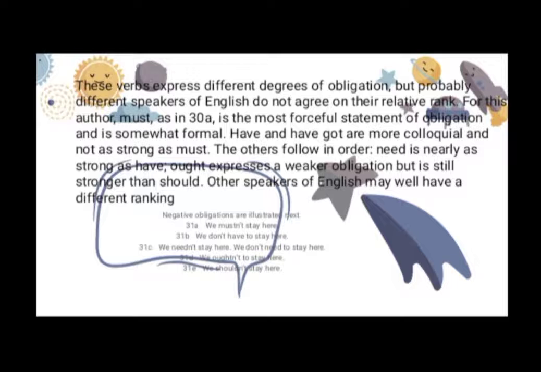The examples of negative obligation are illustrated next. 31A, we must stay here. 31B, we don't have to stay here. 31C, we needn't stay here, we don't need to stay here. 31D, we ought to stay here. 31E, we should stay here.